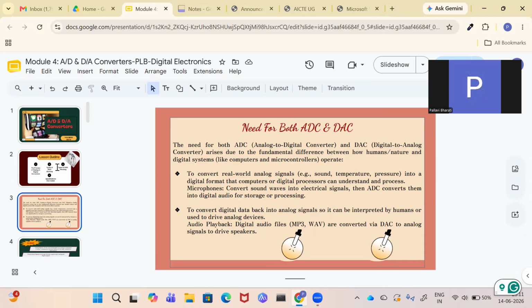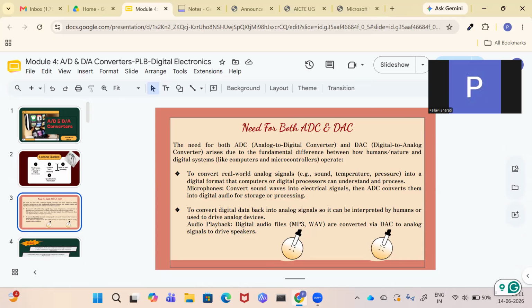Now, when it is going through the wire, that time it is digital or discrete processing. And then finally, when it reaches another individual, if the one who is here wants to hear that, it again gets converted into the analog form. So we need both the analog to digital and digital to analog converters. You can see all these things are written here.